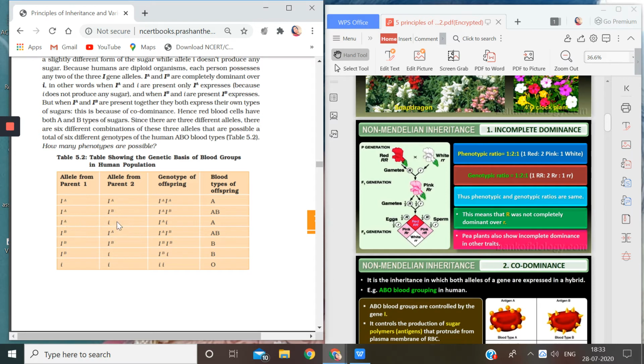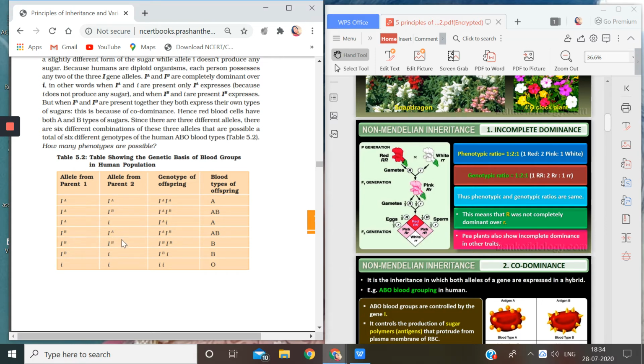My RBCs will have which type of sugar? Only A type, because small i does not produce any sugar. So what will be my blood group? A. Now if one parent is IB and the other one is IA, again the combination is AB.